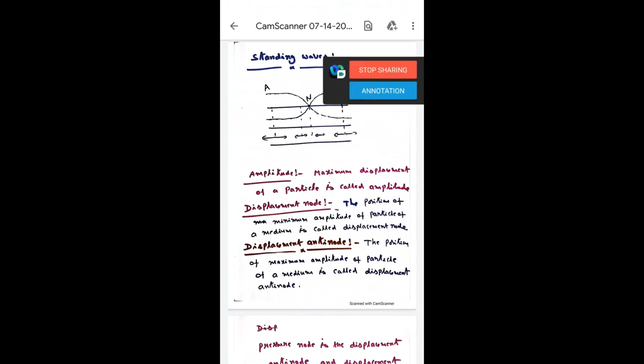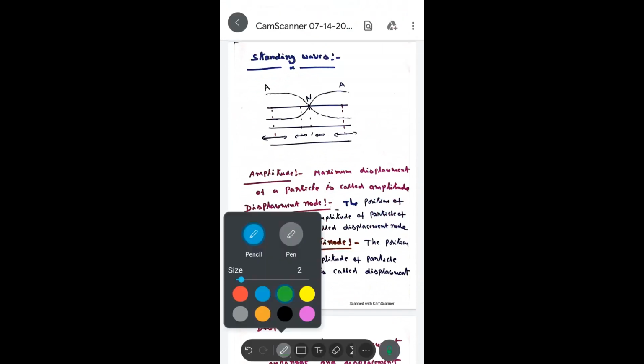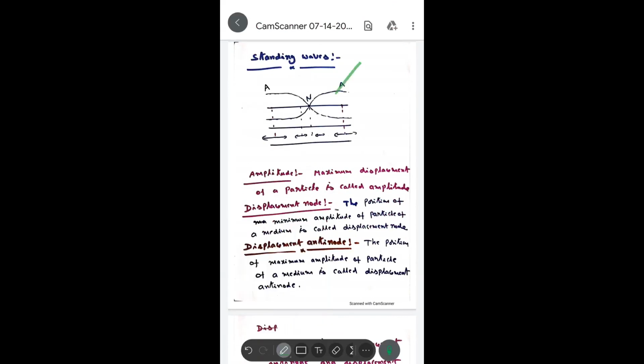See here, I represented the oscillations of a standing wave, vertically in the up and down direction. The particles at the open ends have more amplitude, and the particles at the middle have less amplitude.